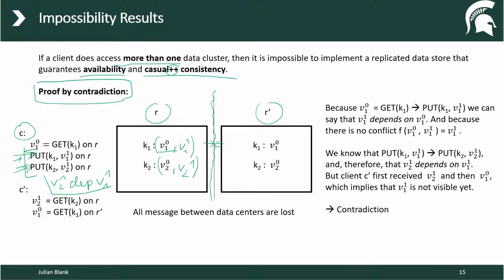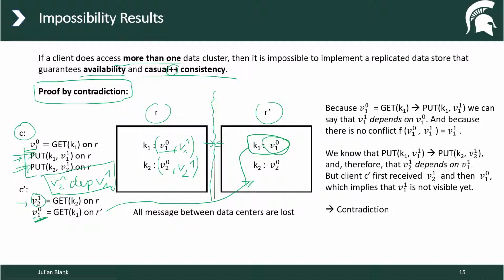The same as we had in the practice slide for causal consistency. Now the second client is receiving this value here, which is the first one, and then this client is speaking to the other replica and is asking for the value of K1. The client didn't receive any update so far, so it's going to return V10, which is shown here.